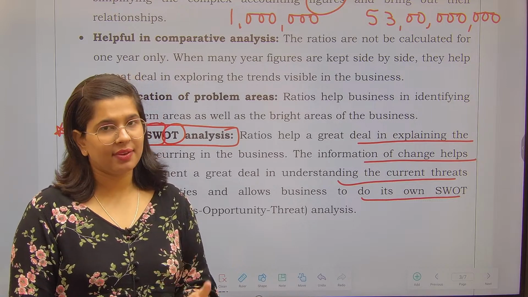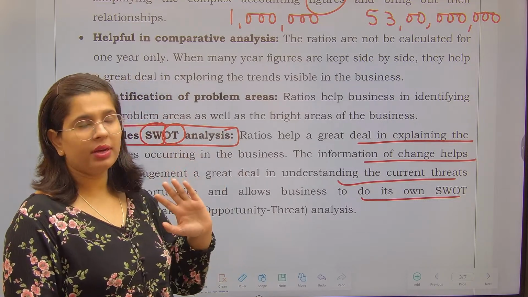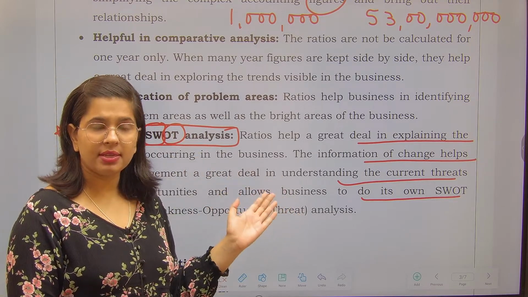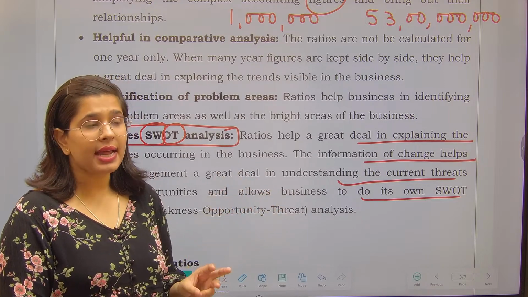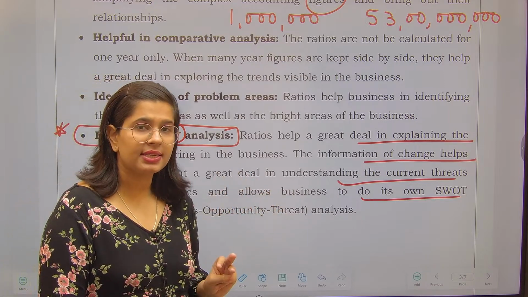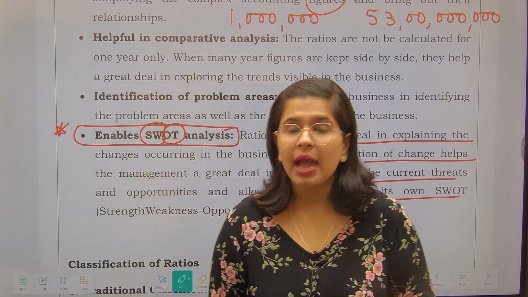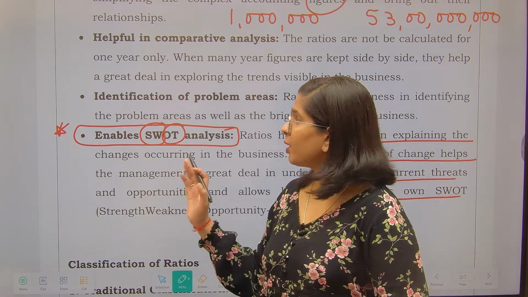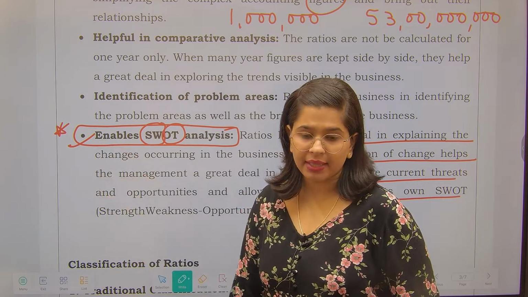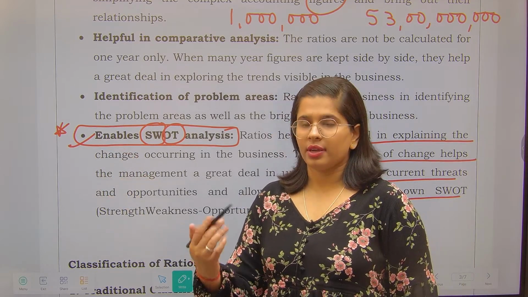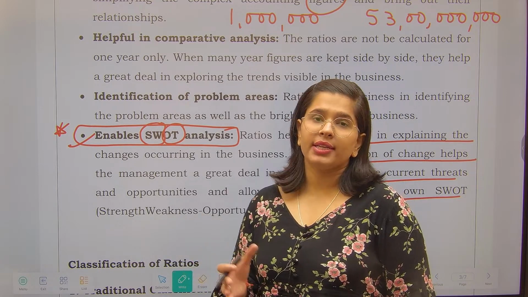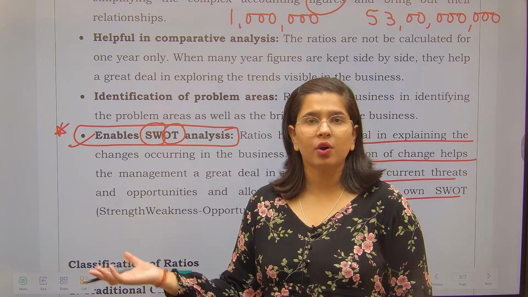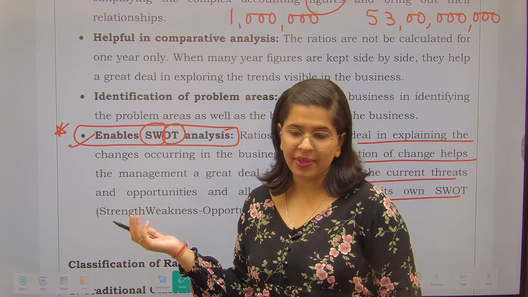Once we have completed the advantages, now you have to remember the basic things like ratios help you in the intra-firm comparison. Ratio helps you in understanding whether the operating, investing and financing decisions made by you are good or not. Apart from that, it also enables you to do the SWOT analysis. Why have I included it? Because these things can be directly picked up by the paper setter, that okay, tell which of the following are the objectives of ratio analysis, right? So these are low hanging fruits and we should always be opting for them.